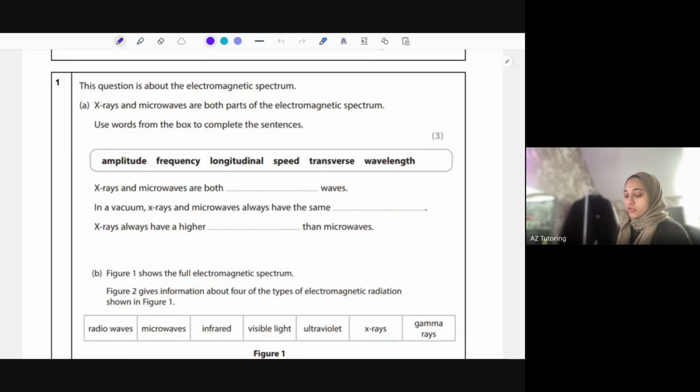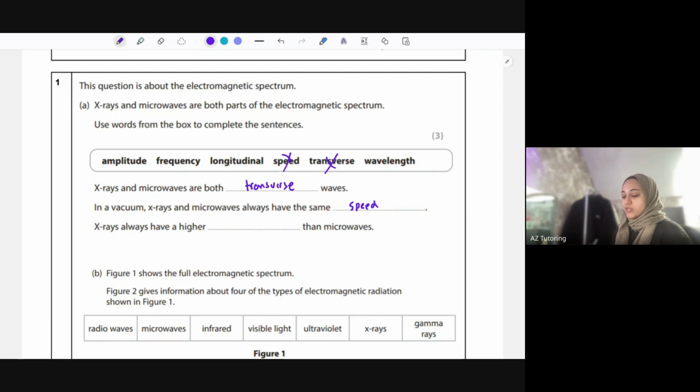X-rays and microwaves are both, remember there's two kinds of waves. We've got transverse waves and we've got longitudinal waves. All electromagnetic waves are transverse waves. Majority of waves are transverse waves, so that's transverse. In a vacuum, X-rays and microwaves have the same, that's just speed. So in a vacuum just basically means there's nothing in that atmosphere that's essentially affecting it. So the speed is the same of all these electromagnetic waves.